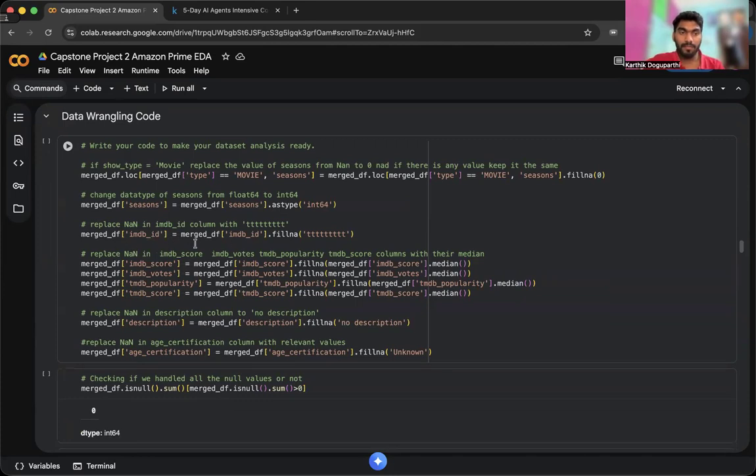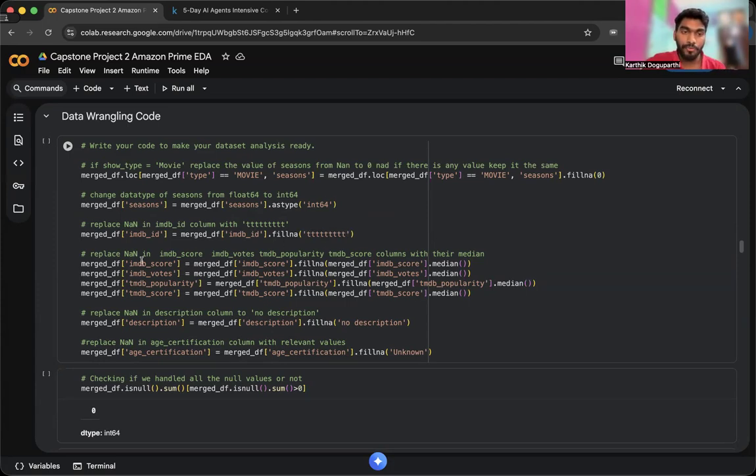And in the IMDb column, I replaced the null values with a random value, because I won't be using these IMDb values for any kind of visualizations, but I didn't want to leave them empty and show null values. So I put a random placeholder as a value and described it.